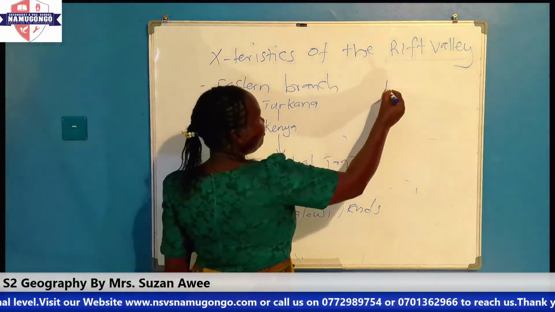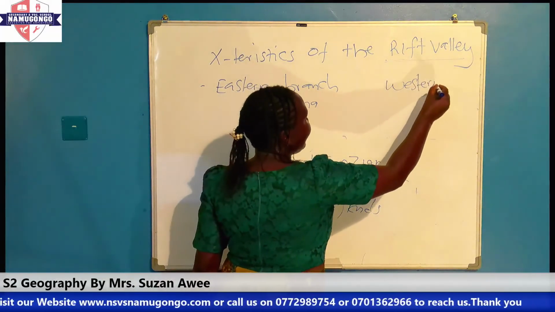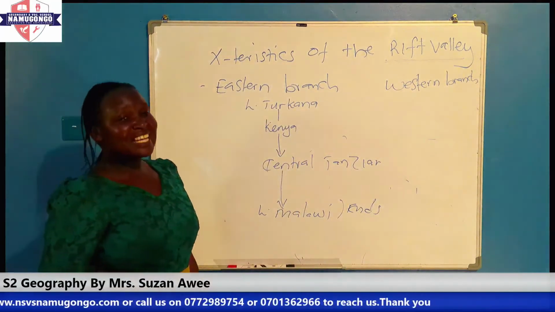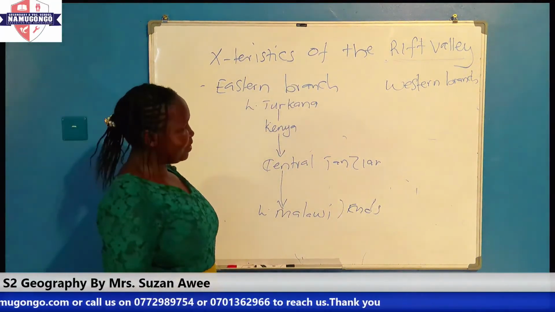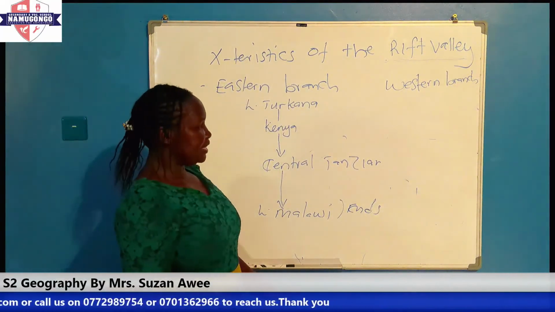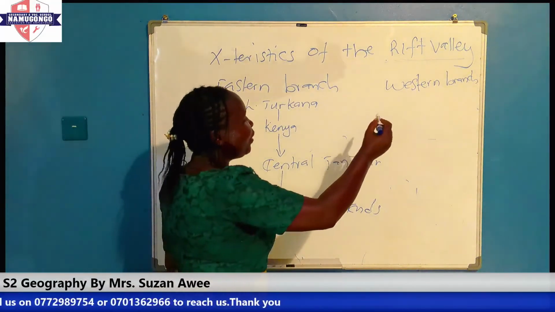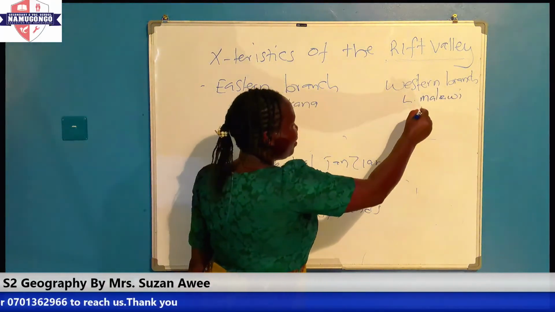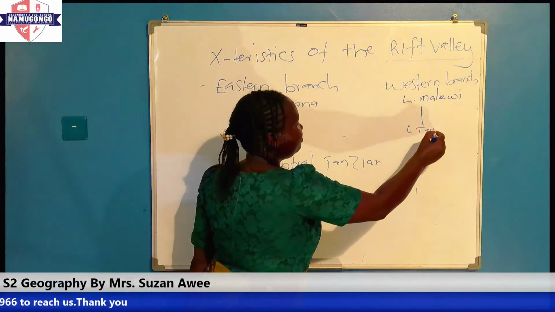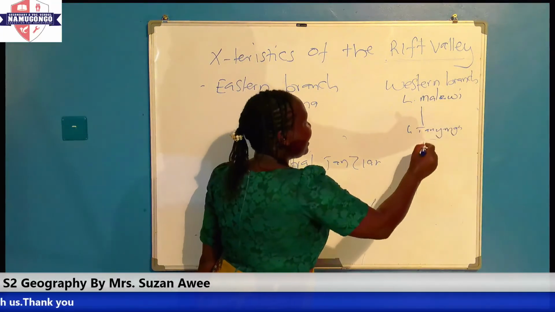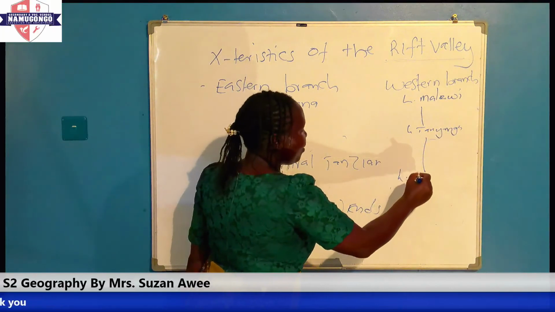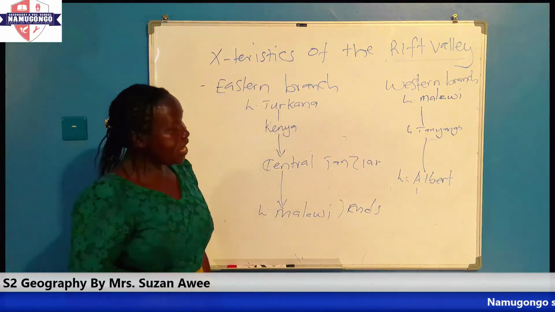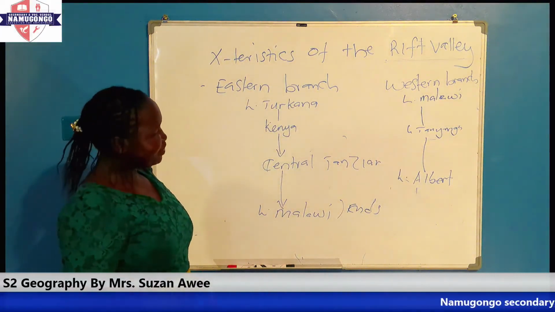And then we have also what we call the western branch. Where does the western branch begin from? Now, the western branch begins from around Lake Malawi, goes through Lake Tanganyika, and then ends around Lake Albert. That is where the western arm begins from.